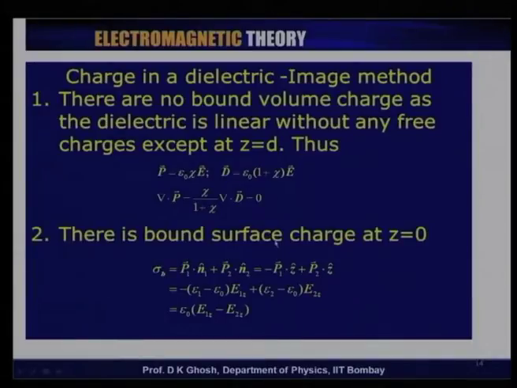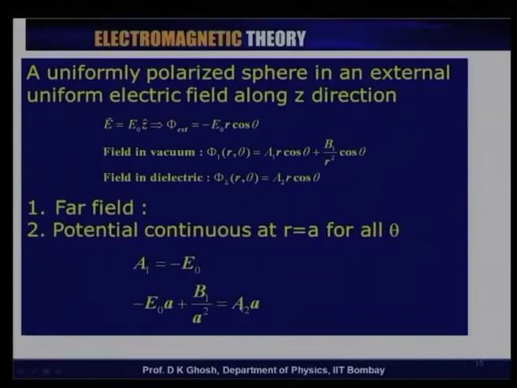We have just now written down that P is proportional to E, and so I have just rewritten it here, and you notice that since the normal component of the D field is continuous, that will cancel two of the terms there, and I will be left with simply sigma B equal to epsilon 0 (E1z minus E2z). So, this is the surface charge density. This is the way one uses image charges for these problems.